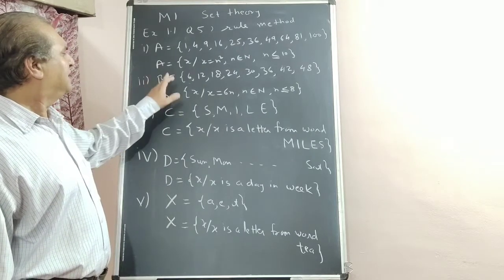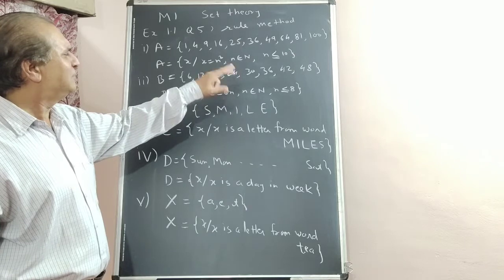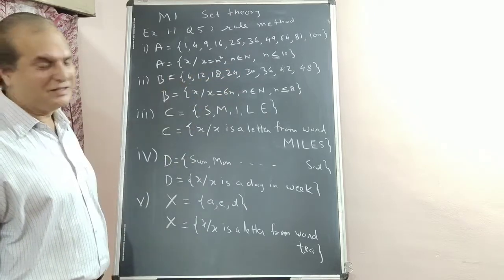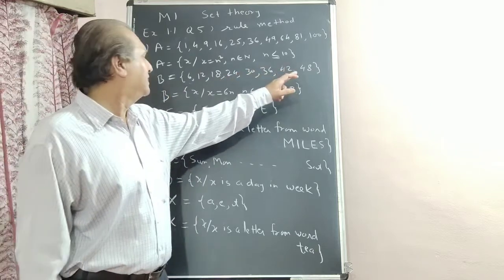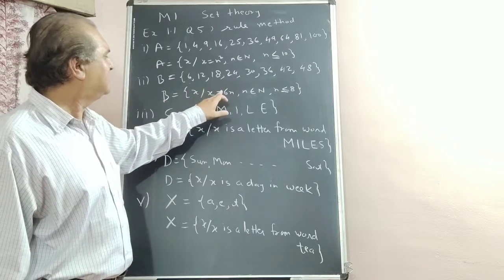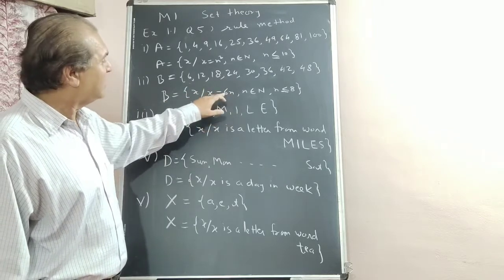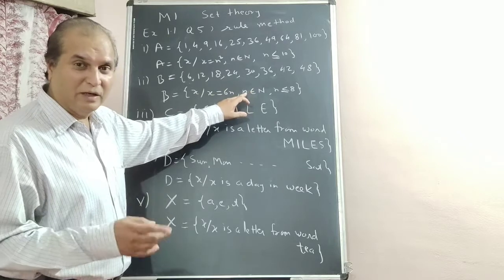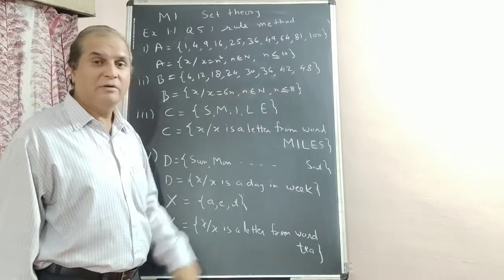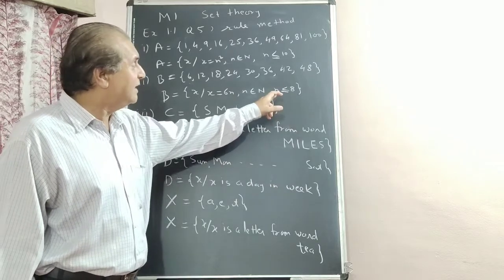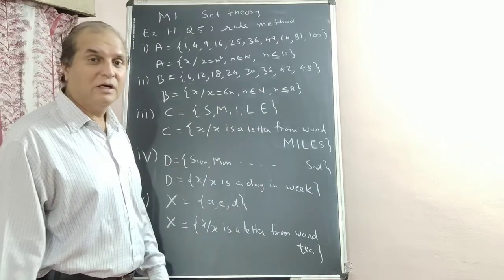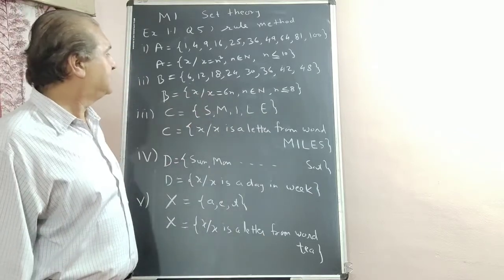B: 6, 12, 18, 24, 30, 36, 42, 48. What are those? These are multiples of 6. 6 eights are 48. So x equal to {x | x is a multiple of 6}, that is 6n. What is n? Natural numbers. 6 ones are 6, 6 twos are 12, n are natural numbers, and up to 8, less than or equal to 8. If you just write less than 8, then it is up to 7. 6 sevens are 42, 48 is not counted. This is the rule for this.